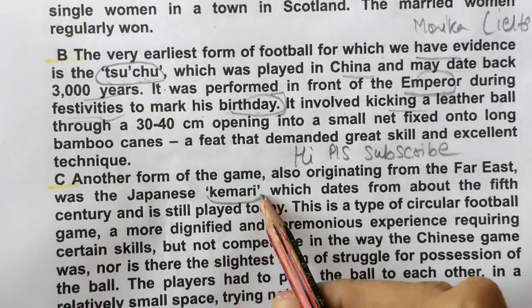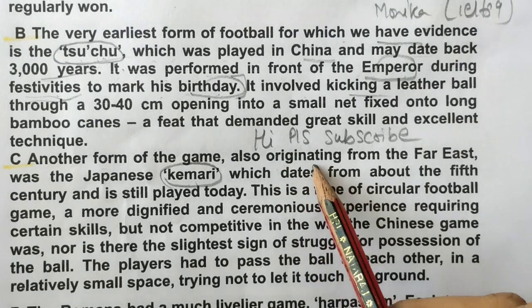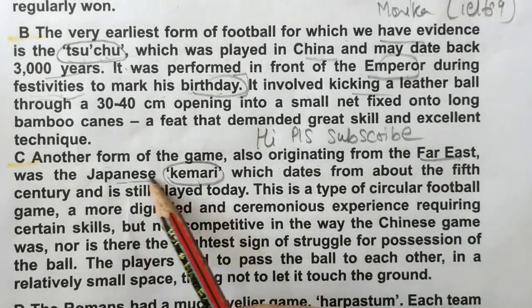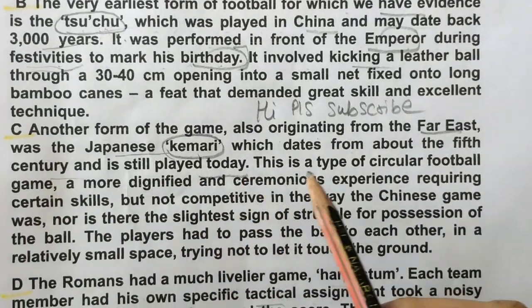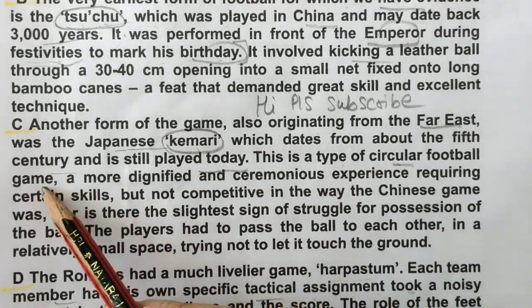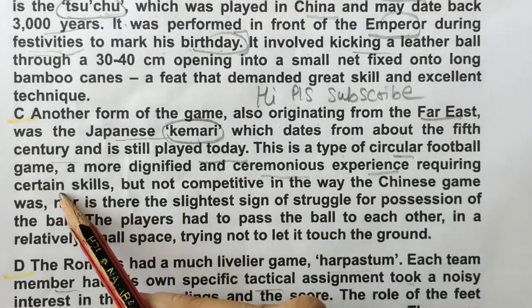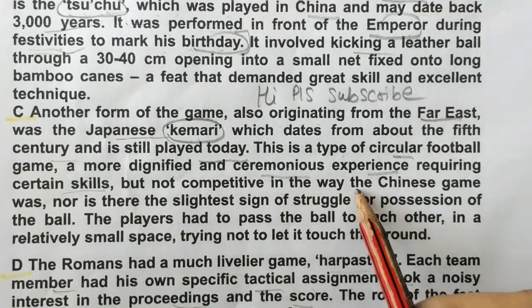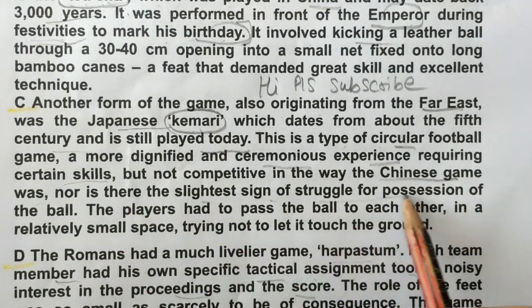Okay, let's find this Kemari. I can see it in C paragraph. Let's read it. Another form of game also originating from the Far East was Japanese Kemari, which dates from the 5th century and is still played today. This is a type of circular football game, a more dignified and ceremonious experience requiring certain skills but not competitive in the way the Chinese game was, nor is there the slightest sign of struggle for possession of the ball.